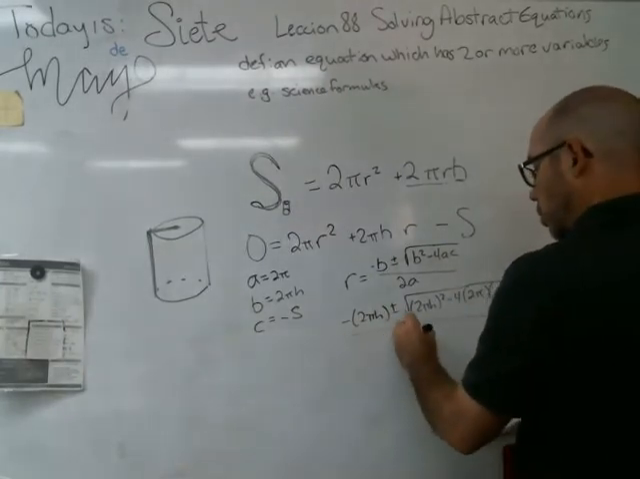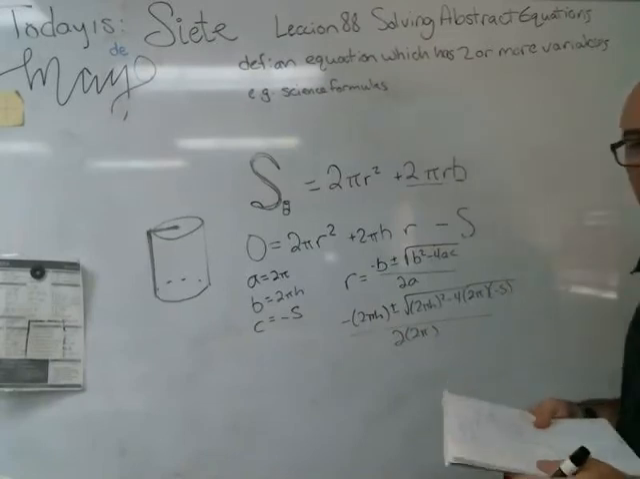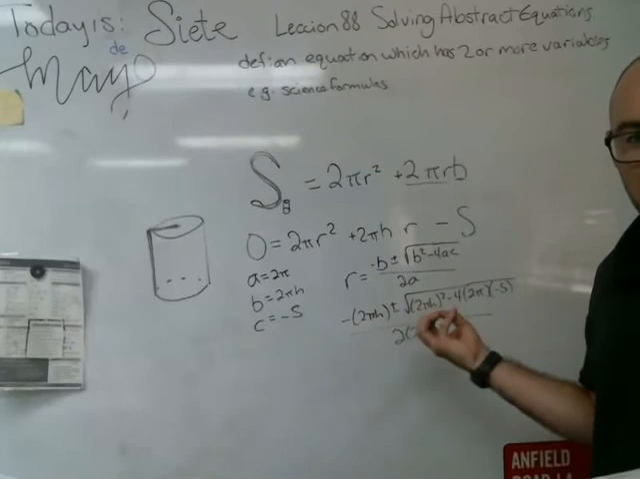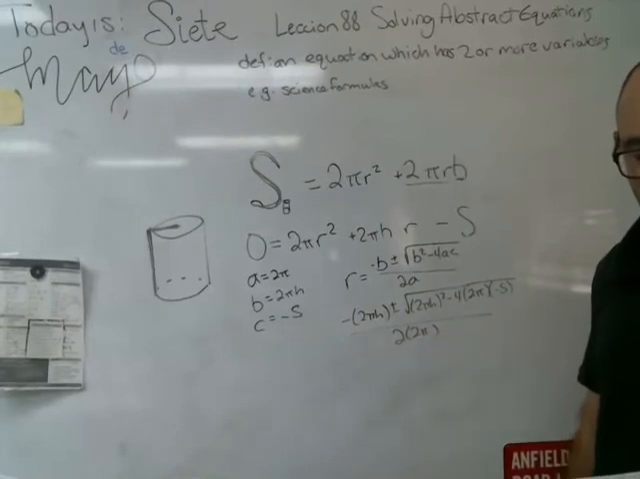Over 2 times 2 pi. Now you clean that up a little bit and you've got an answer, and it ends up tightening up pretty well. You can see that in the example.